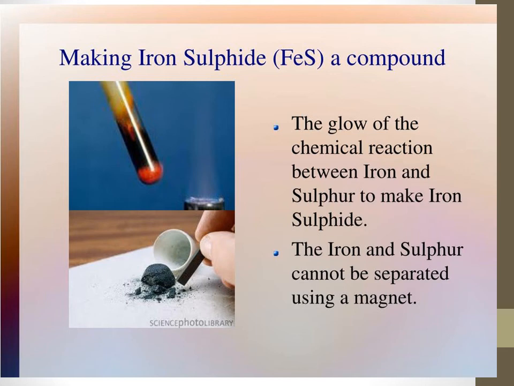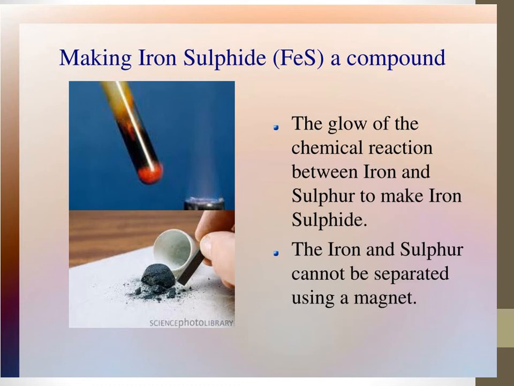You get iron sulfide. The iron in iron sulfide cannot be separated using a magnet, because, as I already told you, the compound will have a different characteristic which will not resemble the characteristics of the individual elements. Iron is a metal, sulfur is a non-metal, both combine to form iron sulfide, which is a non-magnetic substance.